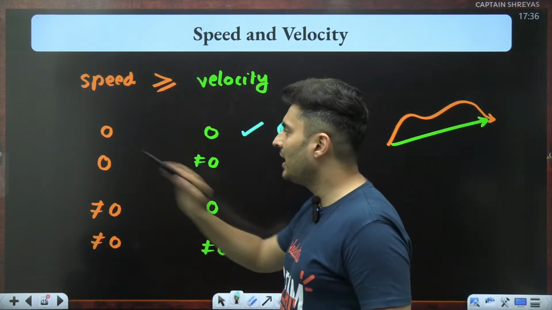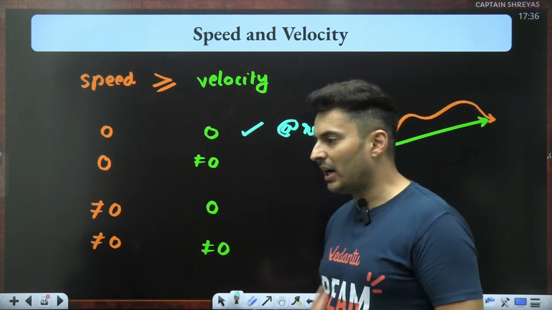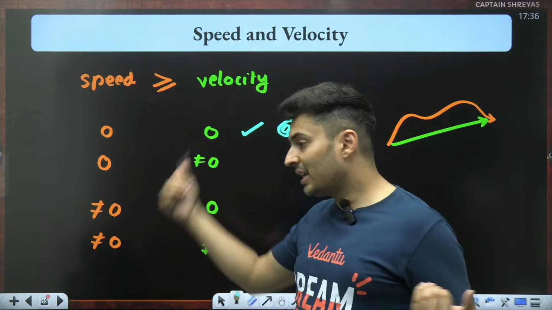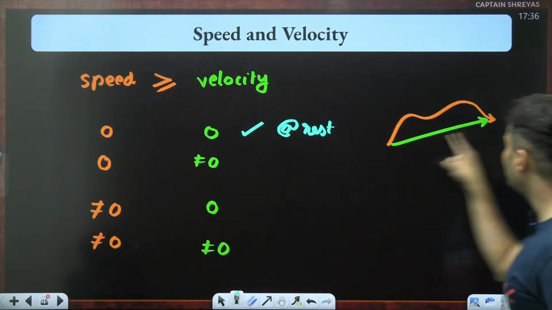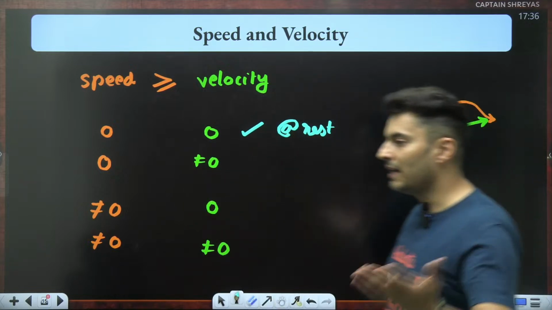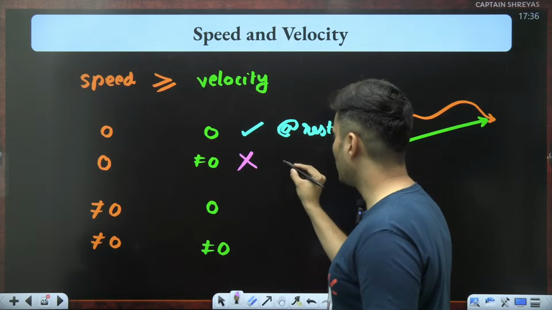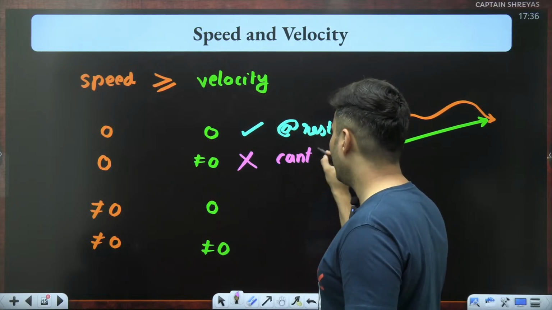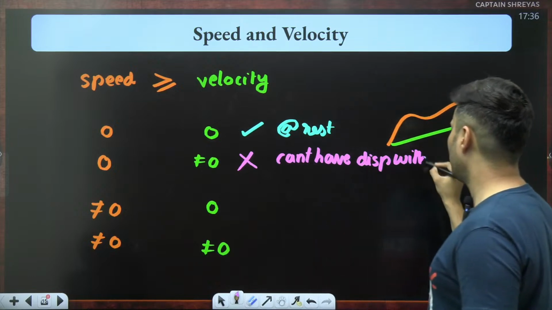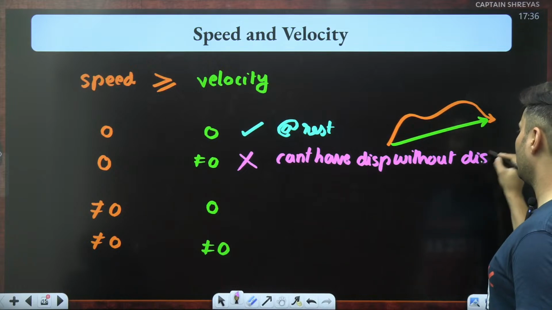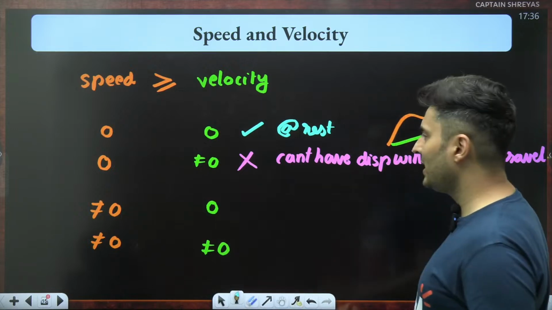Is this possible? There is no speed, but there is velocity. How is this possible, guys? Think about it. The particle has no distance traveled, but there is velocity. That means there is displacement. Can something have displacement but no distance? I think this is not possible. So you can't have displacement without distance being traveled. This is not possible.